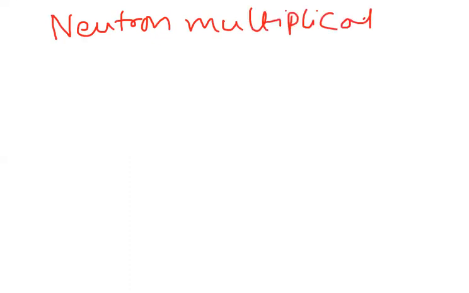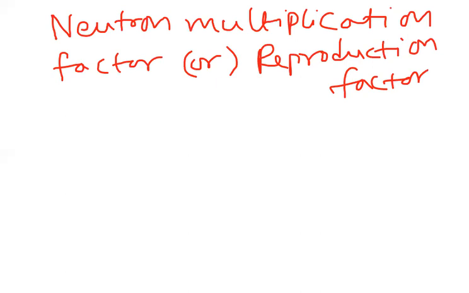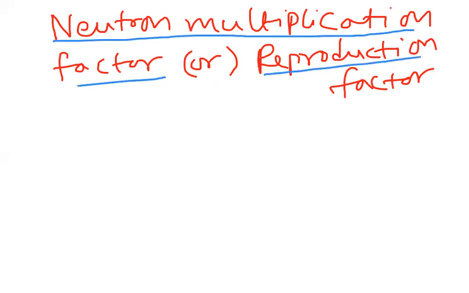This neutron multiplication factor is also called the reproduction factor. It is denoted by the term K.